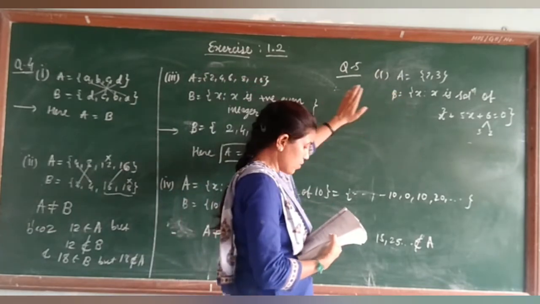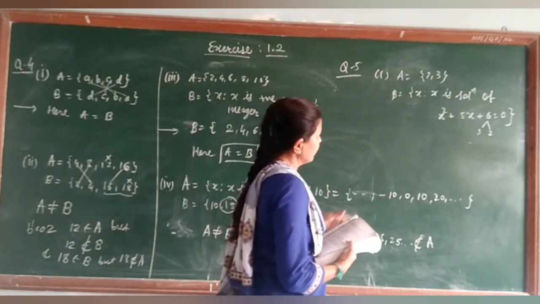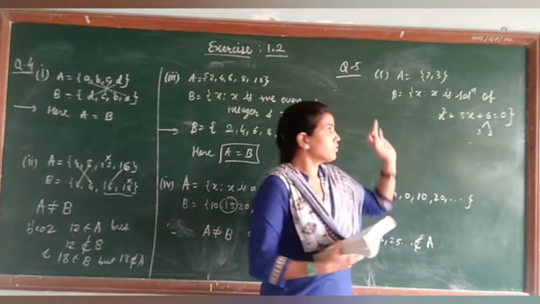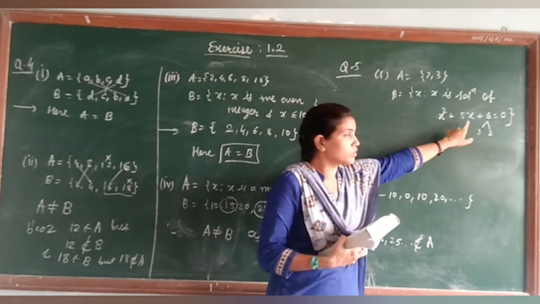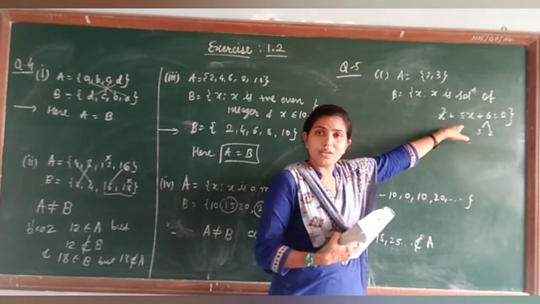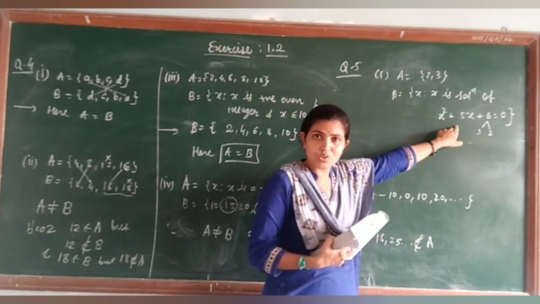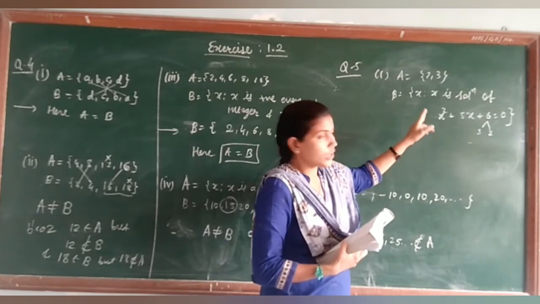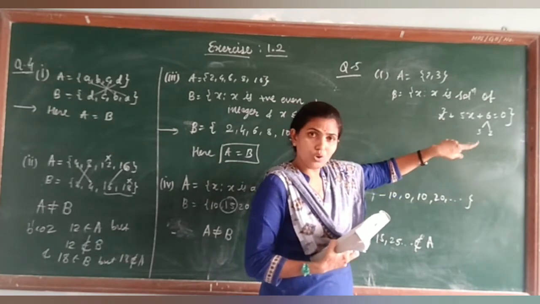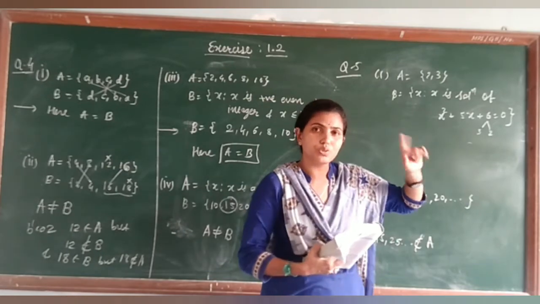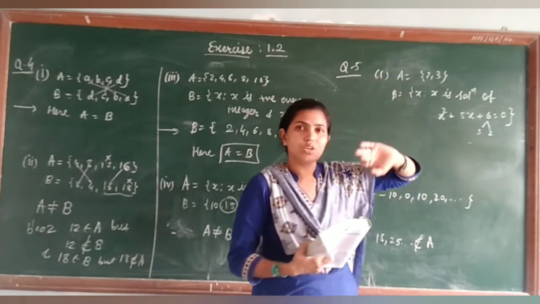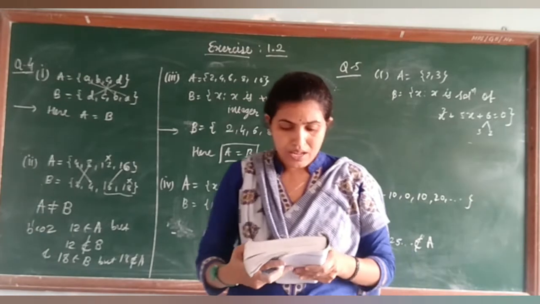So question number 5.1, write down by yourself. What do you have to do, I am showing again. For the set B, find out the solution of this. Okay, this is a quadratic equation, find its solution. Find what its zeros are, whether the solutions 2 and 3 are there or not. Obviously they are there. So B is equal to 2, 3 and A is equal to 2, 3. Therefore it is equal.